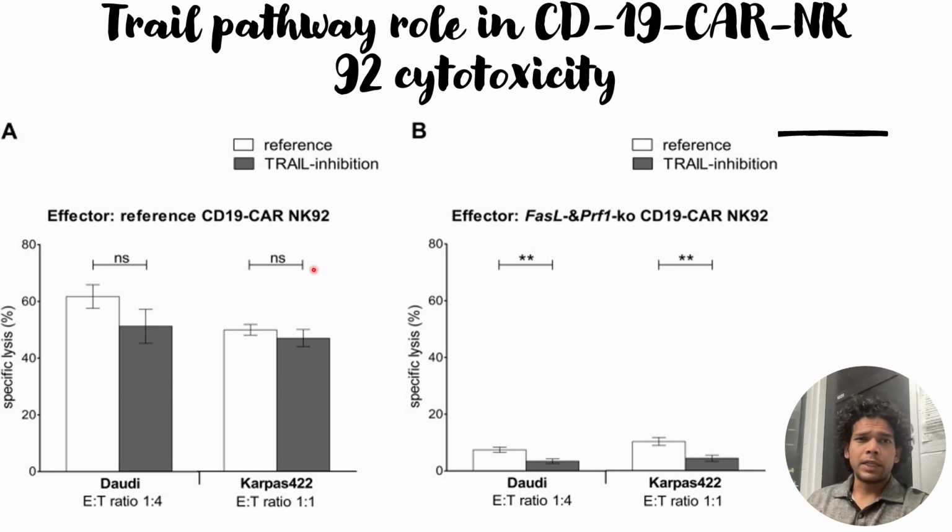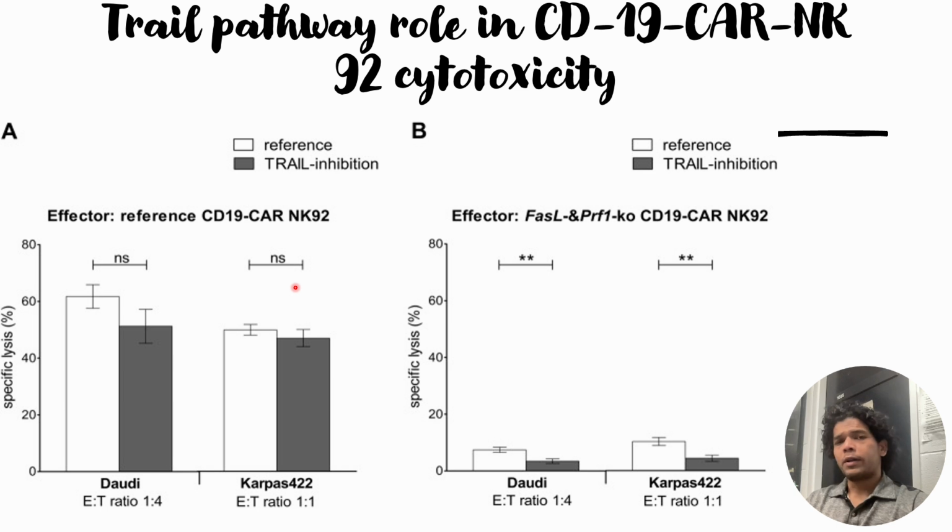In order to check the contribution of the TRAIL pathway, they used anti-TRAIL antibodies to prevent the TRAIL interactions between the effector cells and the target cells. When they used the reference CD19-CAR NK92 cells, that is CD19-CAR NK92 cells without any knockout of FasL or perforin, they are able to see some decrease in the cell lysis both for the Daudi cells and the Karpas422. However, that decrease is not statistically significant.